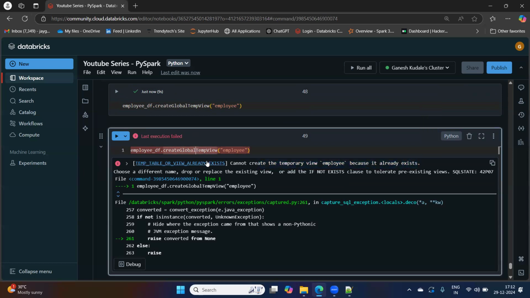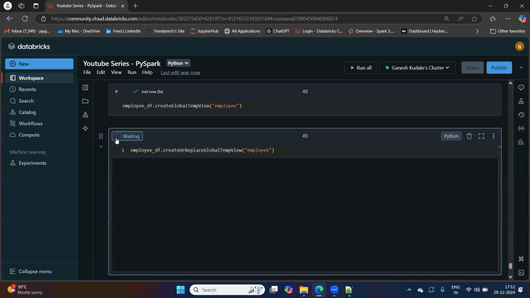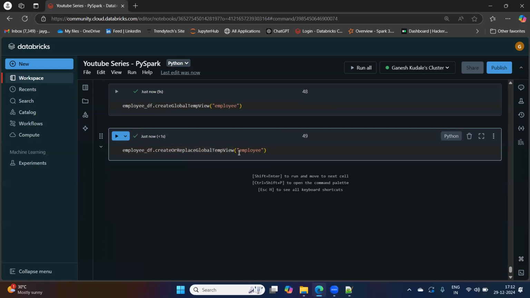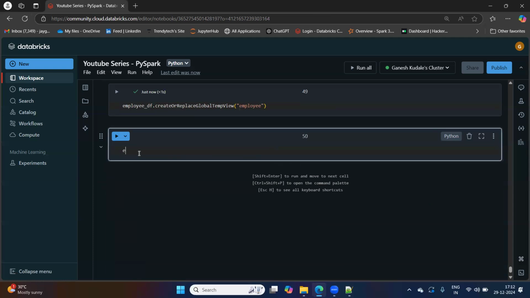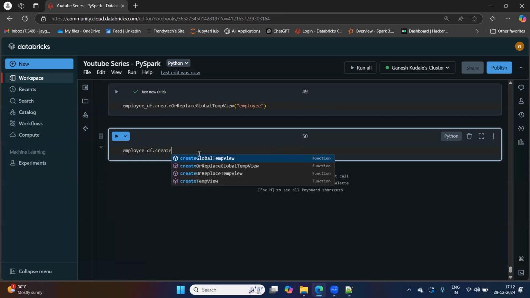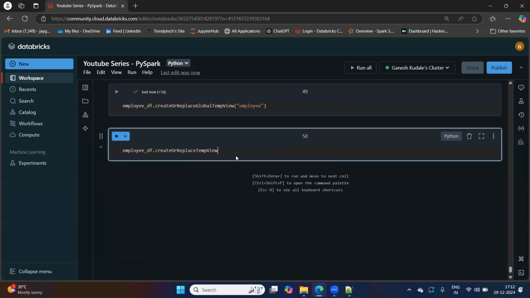Okay. So in such cases, we use create or replace. Okay. So if that global temp view is already present, it will just replace that Spark table. Then we have the next option, dot create or replace temp view. Okay. Now it is again the same.